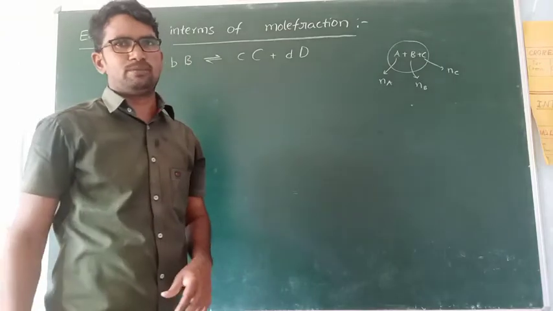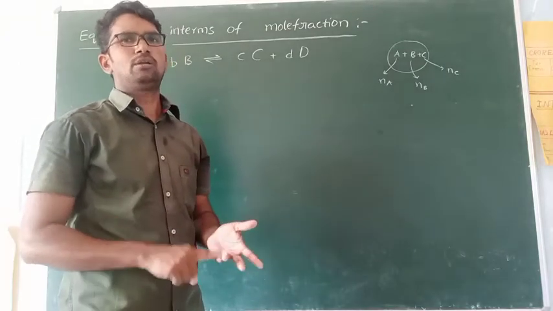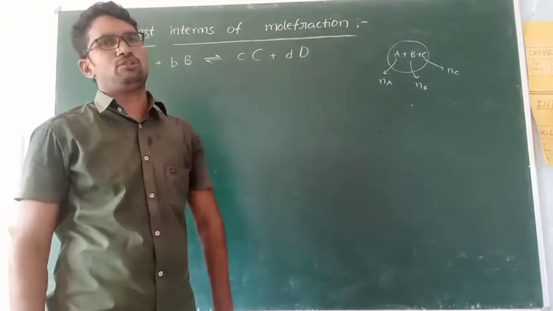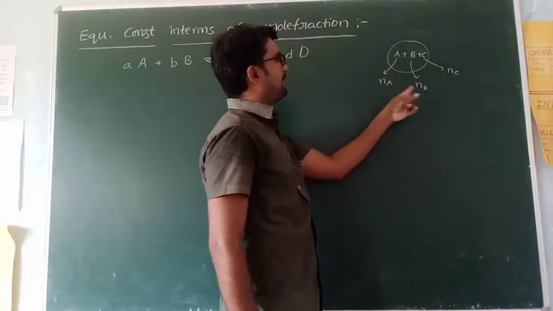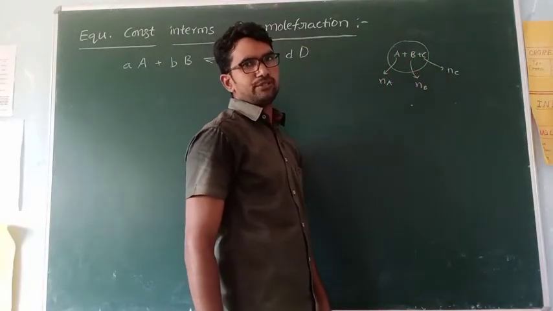For example, one solution means water, salt, sugar. It is a solution. Okay, three components are present. So each component has an individual number of moles.